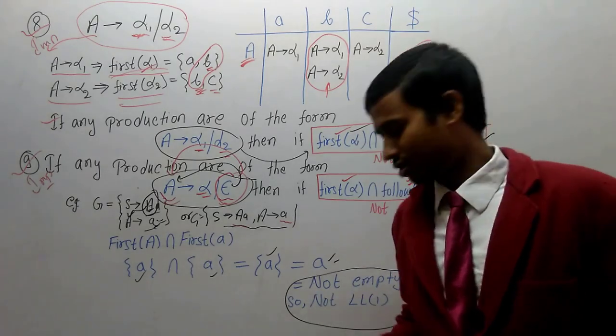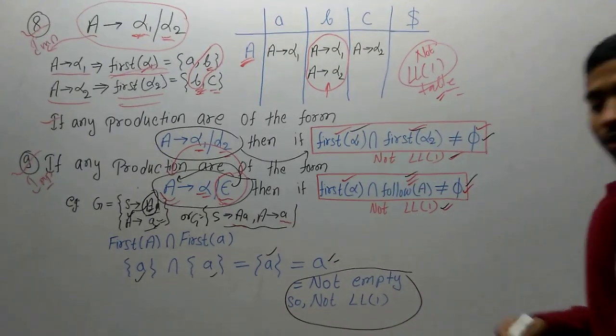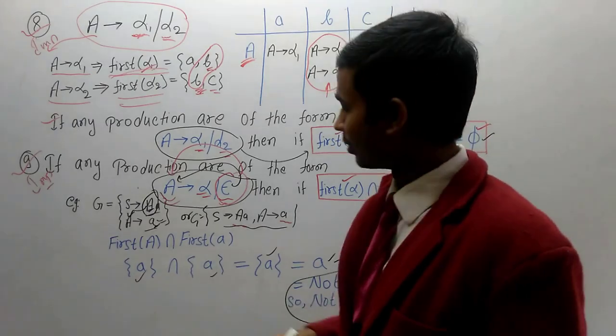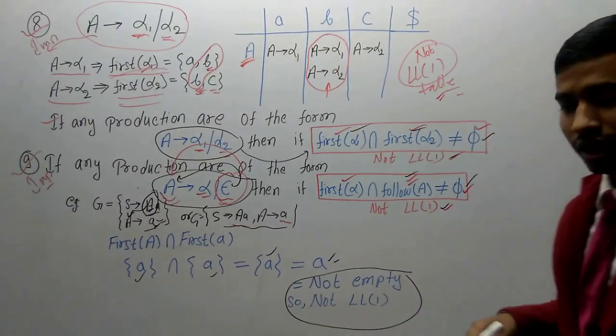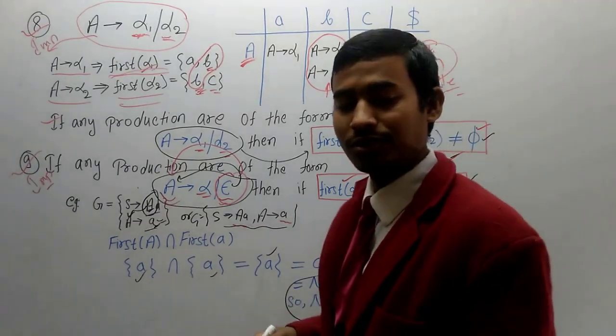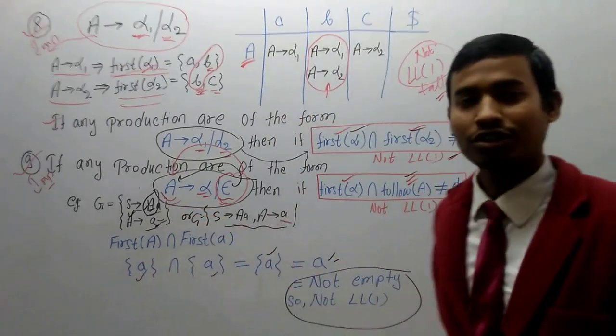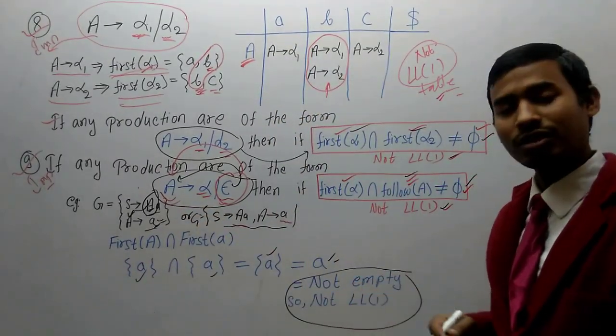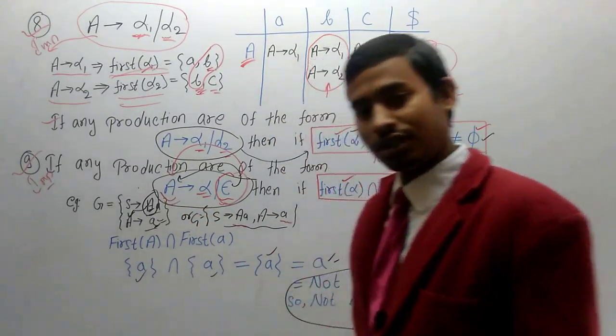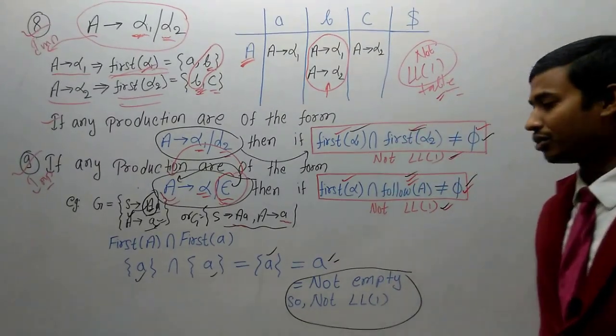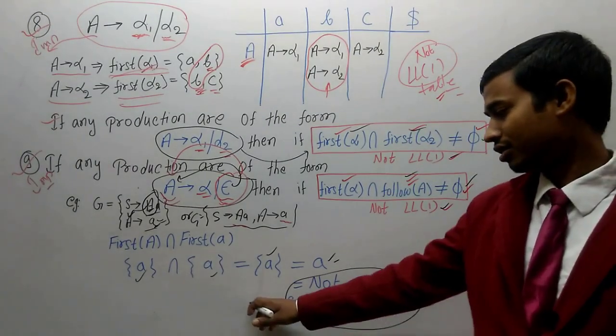So this was the trick of LL1, how we find whether a given grammar is LL1 or not. You simply apply this short trick and directly find whether the given grammar is LL1 or not. Now let's take a further example to understand this trick very clearly. Thank you for listening.